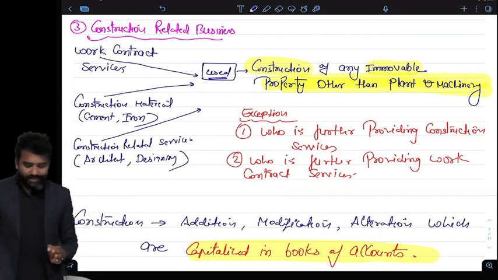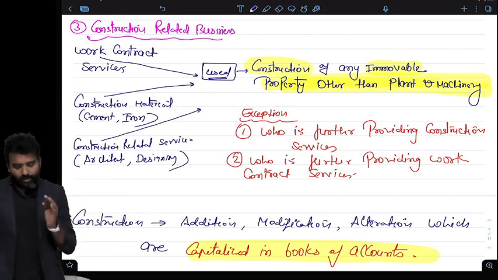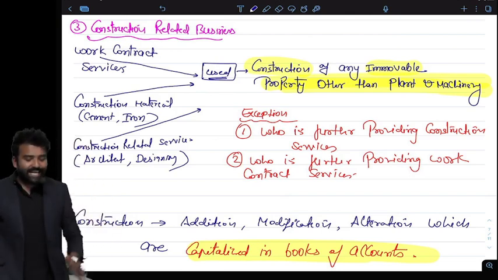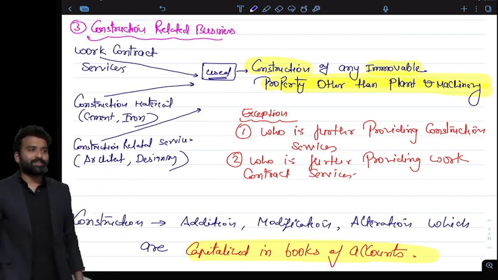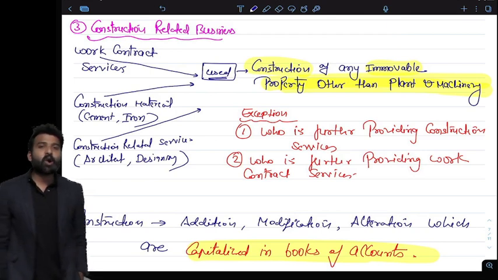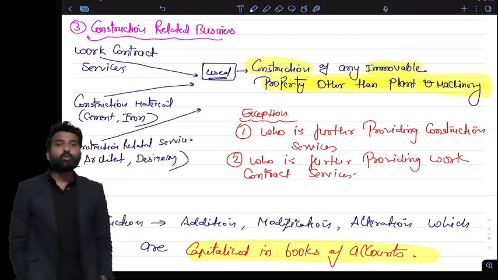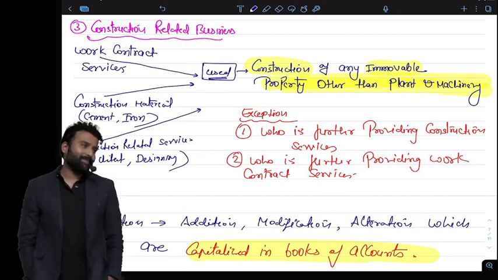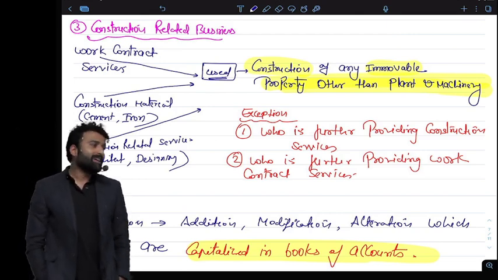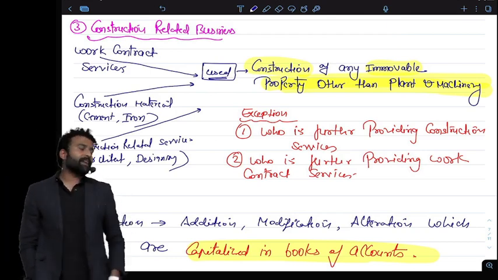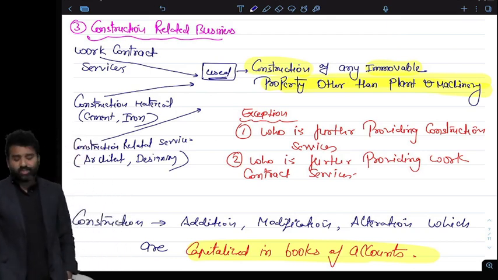Works contract service, construction material or other services which are used for constructing any immovable property, then ITC is blocked. You cannot claim ITC on the construction material you are using for constructing a property. Constructing an office, a shop, a factory, you cannot claim credit of that construction material and construction services.